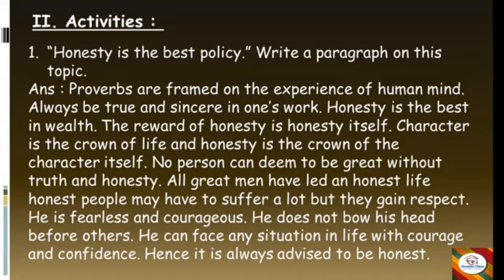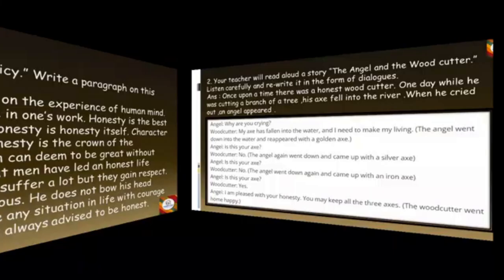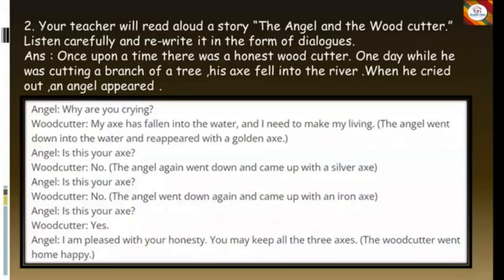Now let's move on to the last one, and this is also an activity. It's given that your teacher will read aloud a story, that is The Angel and the Woodcutter. You have to listen to it and then rewrite it in the form of dialogues. When the actual speaker speaks, that is known as dialogue writing. So I have got it for you all here.